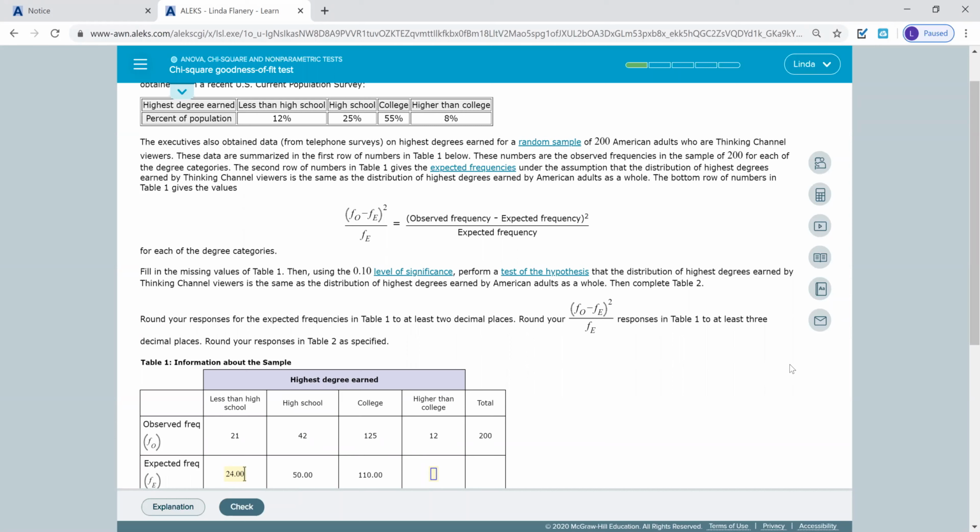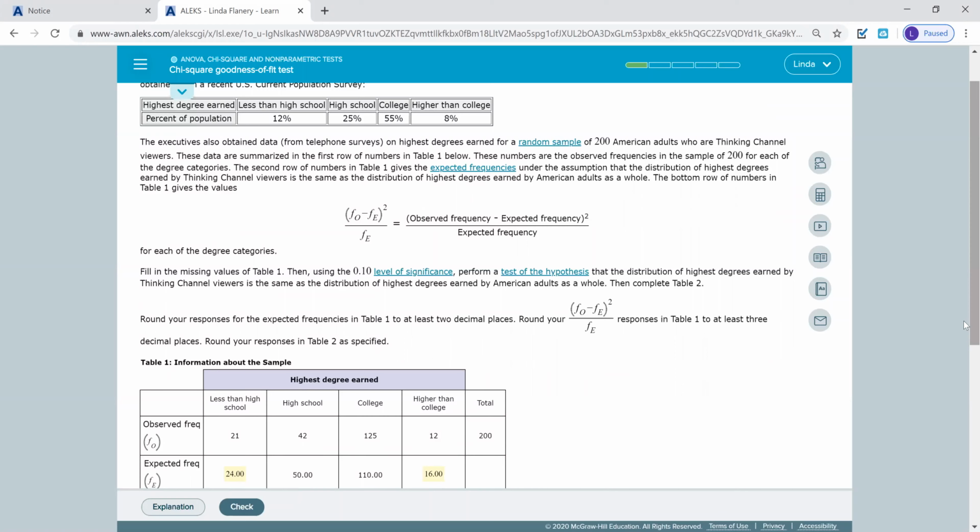So 25% of 200 is your 50 that they already have in there. Third one they already calculated, 55% times 200 is your 110 that they already have in there. The last box we have to calculate again, 8% of 200, so 0.08 times 200 gives me 16. That is going to go in this box, 16.00.